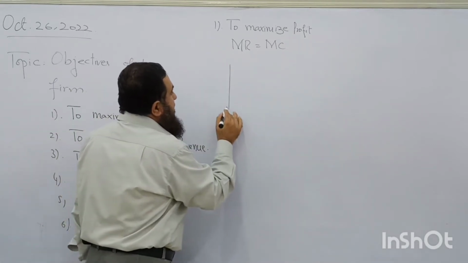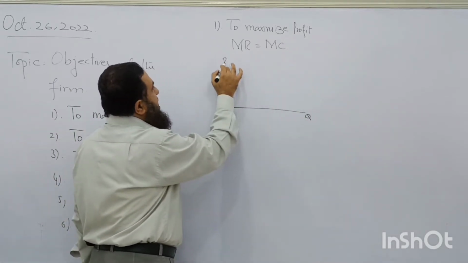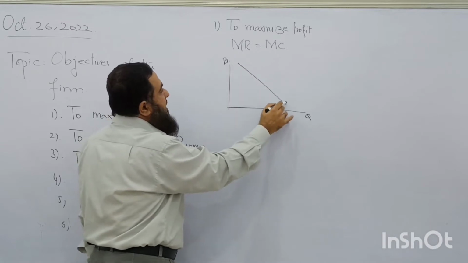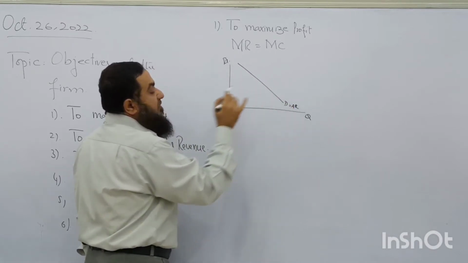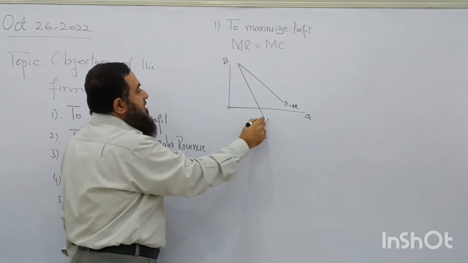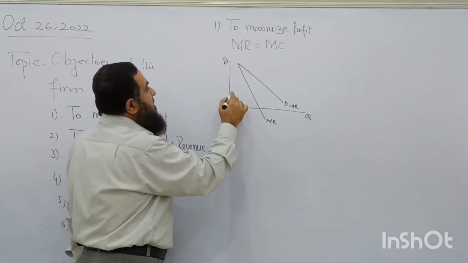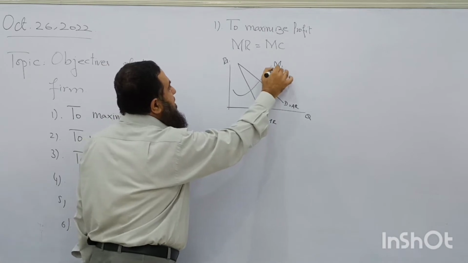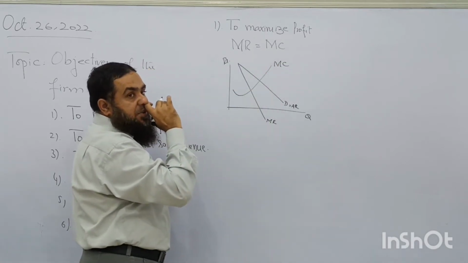Now see, we are in imperfect competition. This is the demand which is equal to average revenue, and here it is the marginal revenue of the firm. This is the marginal cost of production.